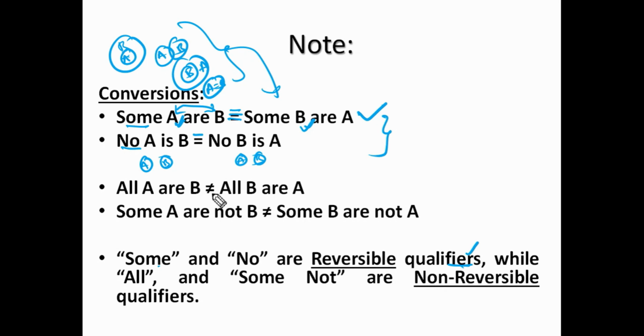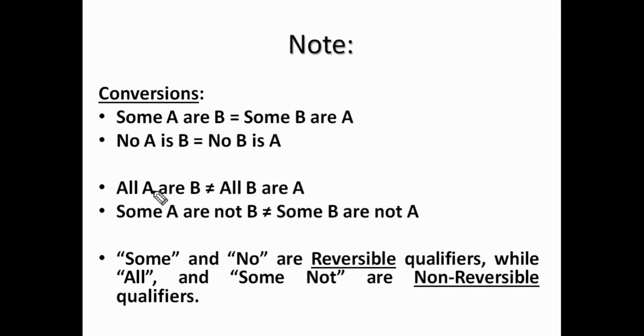Next, see all A's are B's and all B's are A's. Are these two statements exactly equal or not equal? Sir, why is it not equal, sir? Let us verify. For all A's are B's, the possible diagrams are: this is A and it is B, and one more diagram is A is equal to B. And for this statement, all B's are A's: this is B and it is A, and one more diagram is A equal to B. So this is okay, but these two diagrams are not equal. So we cannot say these two statements are equal.